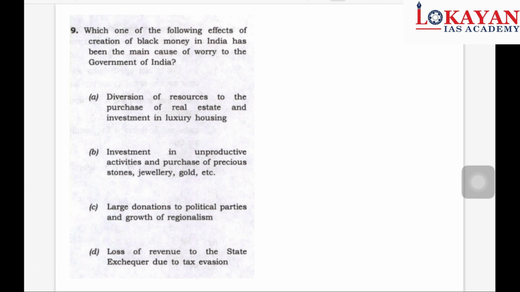You can see here, which one of the following effects of creation of black money in India has been the main cause of worry to the government of India. Now see, here 4 options are given and each of the options is almost correct, but we have to select the most appropriate option.